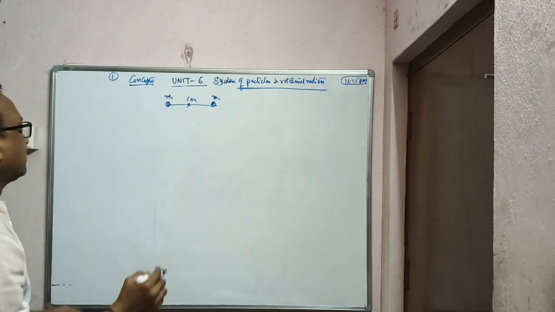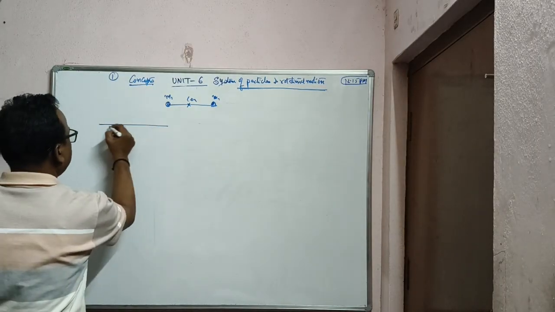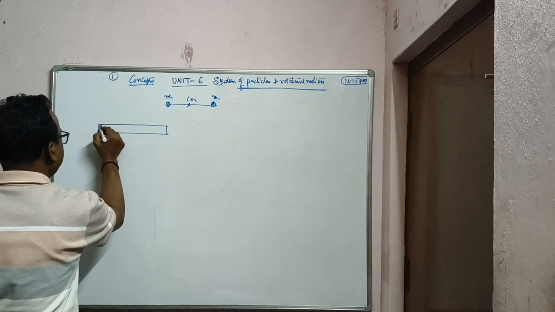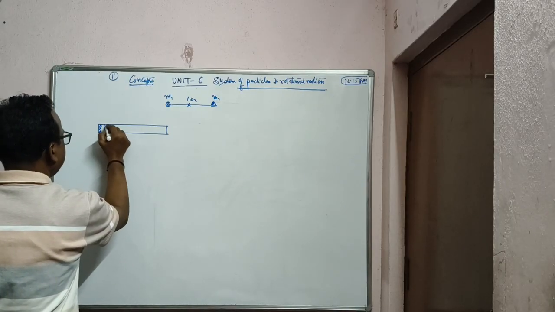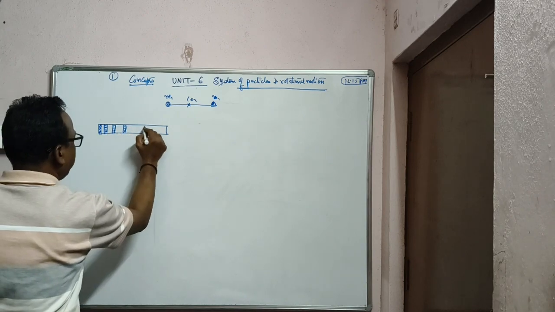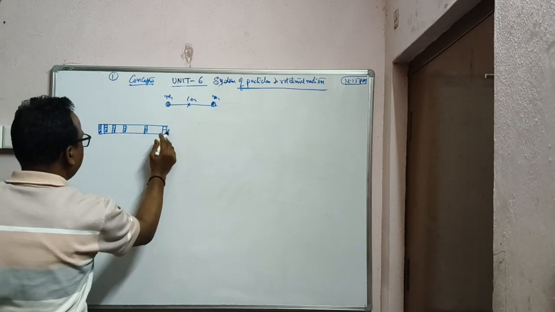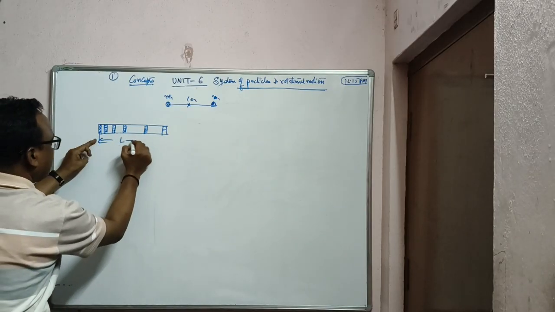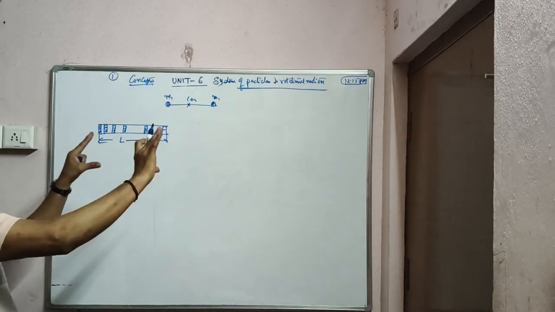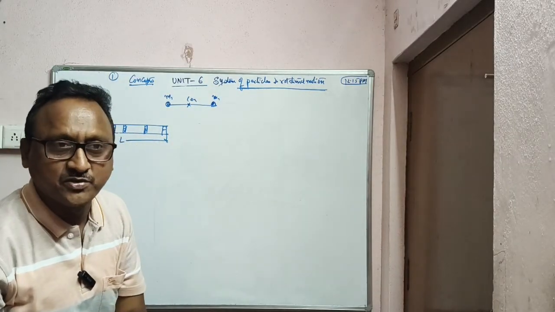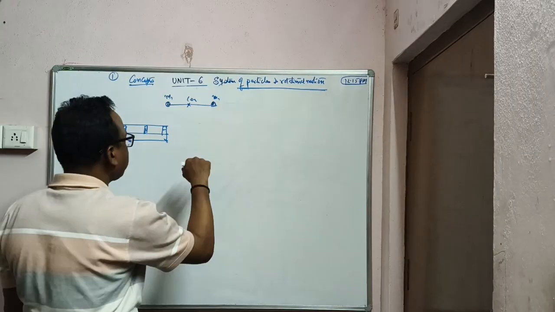Point mass. Suppose it is an iron rod, what does it have? It has small pieces. You can see small pieces of rectangle. If you add up all these pieces, only then it becomes the total length. So the mass is distributed fully. But you cannot apply m1 x1 plus m2 x2. Then you have to go by the integration method.